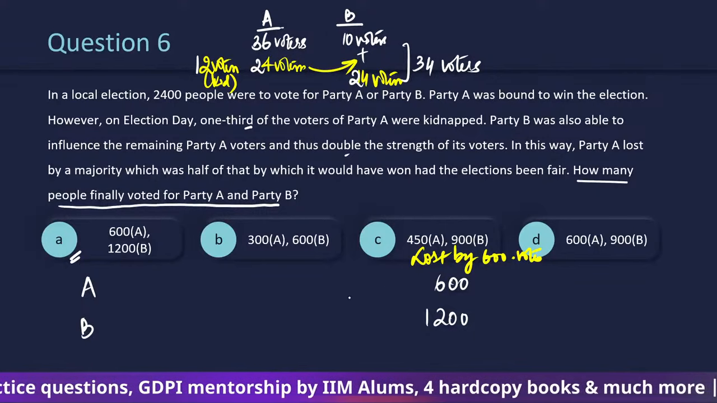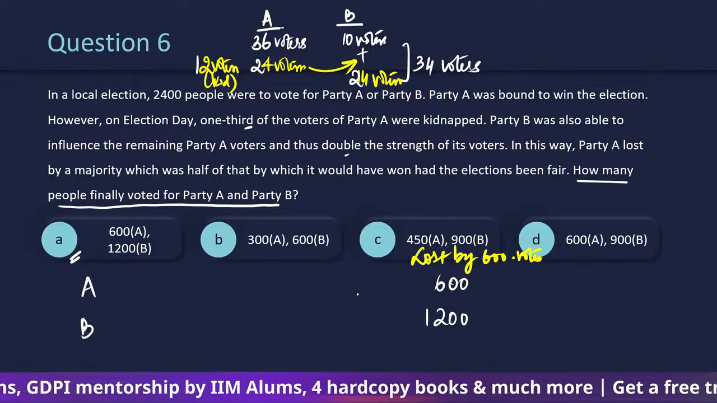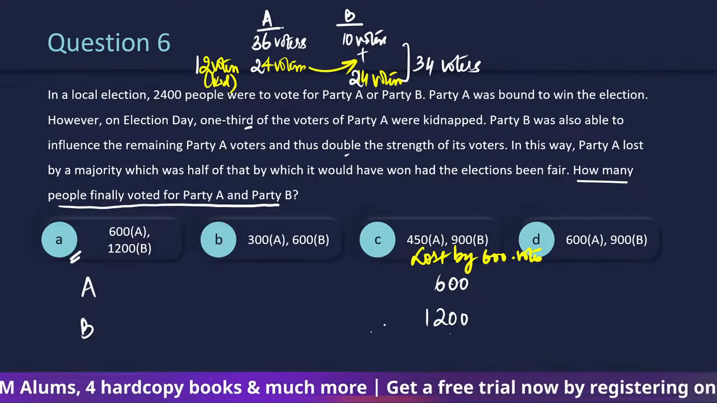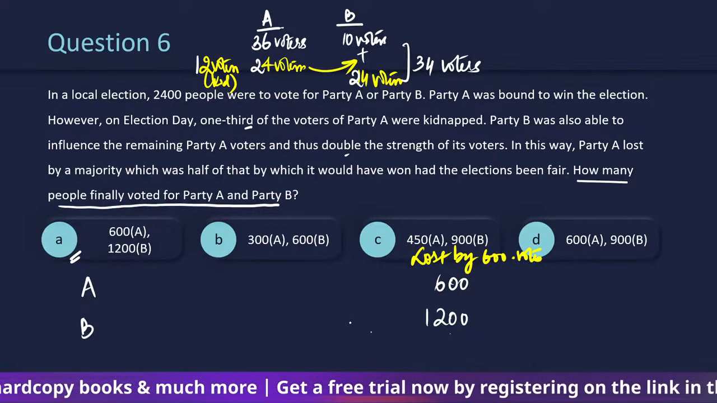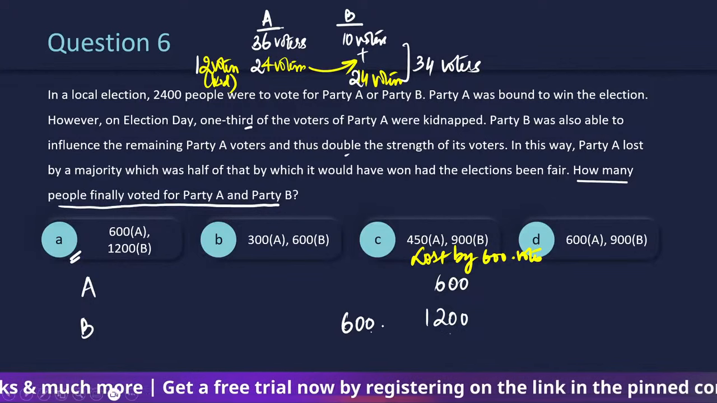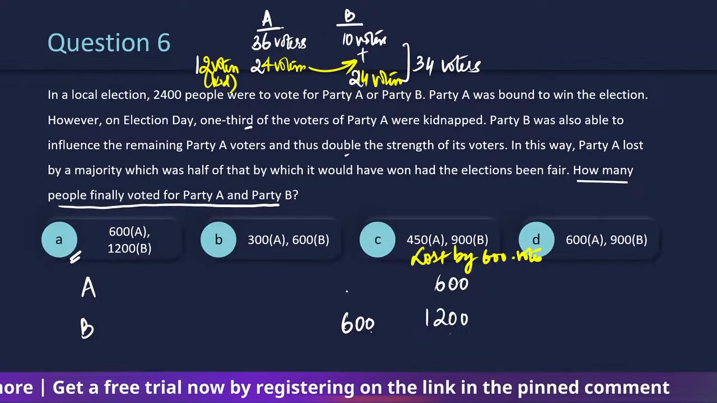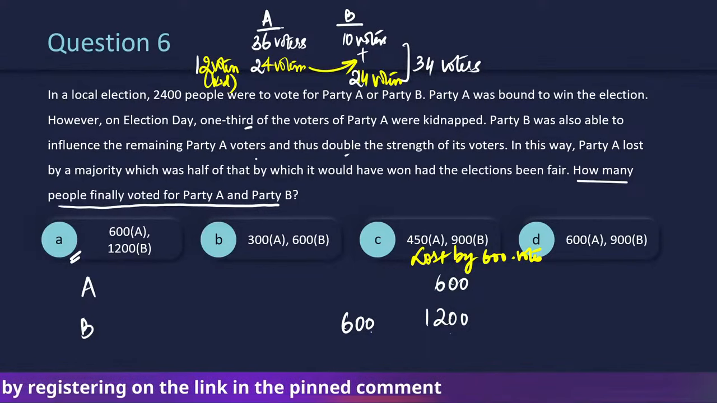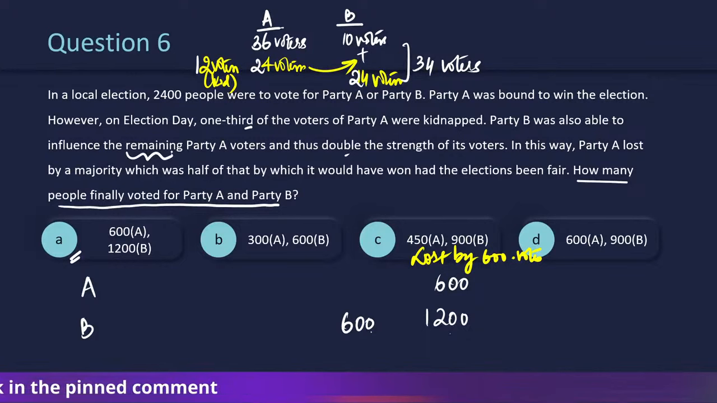Now this happened when B was able to influence such that it doubles the strength of its voters. So B के voters को देखो, it's not 1200. That means it should have been 600 earlier, है ना? Such that it was able to influence the remaining party A voters. It's ये confusing part था. They were not able to influence all the remaining party A voters. They were able to influence some of party A voters.